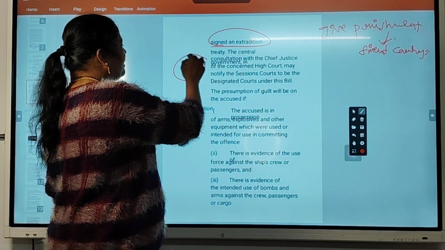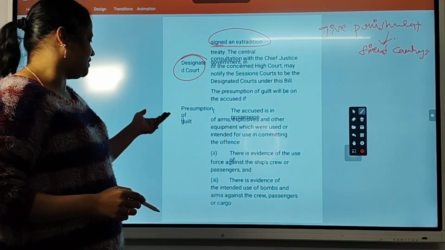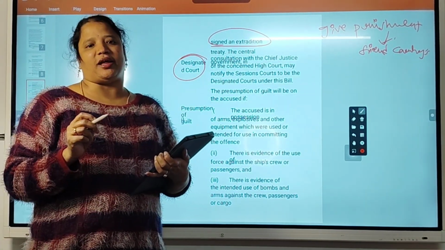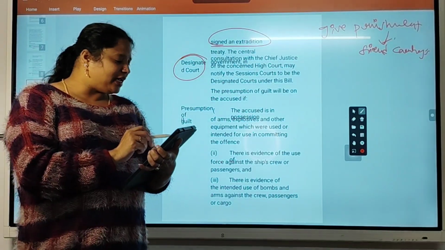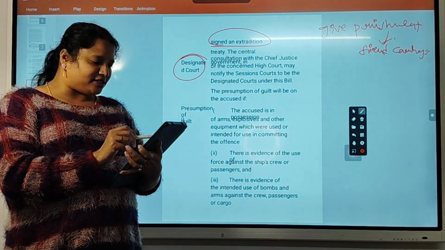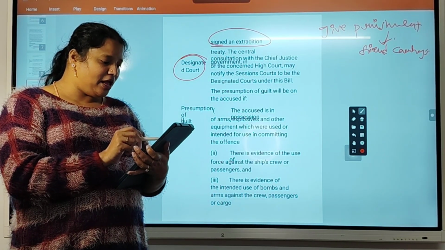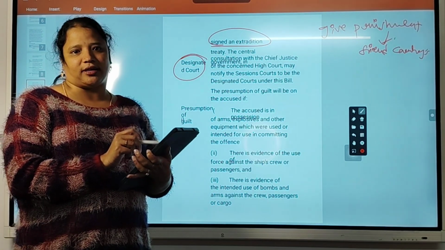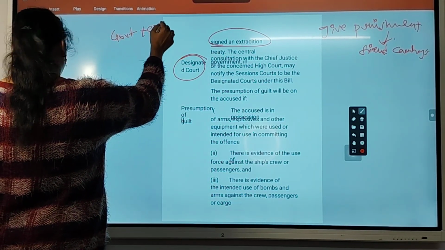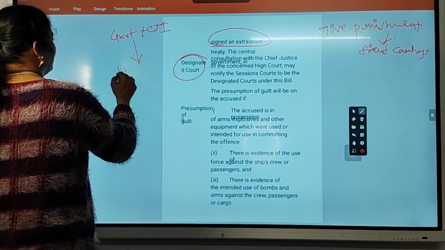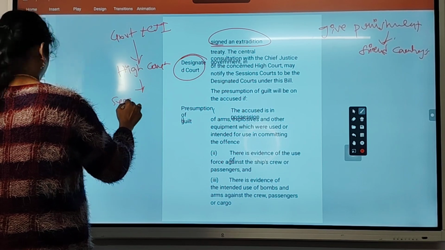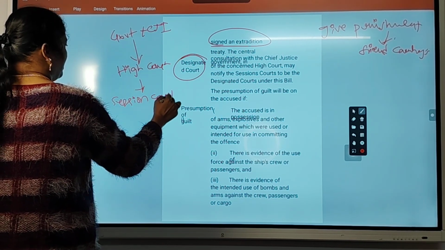Okay, and the designated court which will try this case. So friends, the PPT is not clear, so I am reading here and explaining. Please do observe. So what are the provisions of the bill here? The designated court: the central government, in consultation with the Chief Justice of the concerned High Court, may notify sessions courts as designated courts under the bill. So the central government, consulting the Chief Justice, may refer the case to the High Court, then to the Sessions Court or designated court.